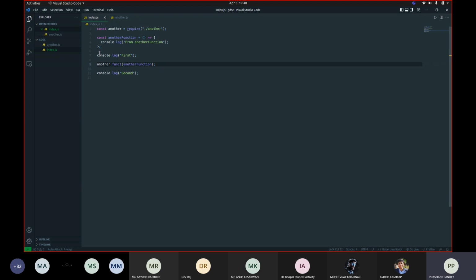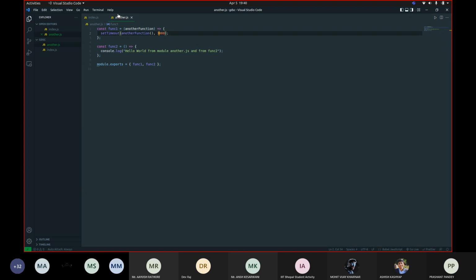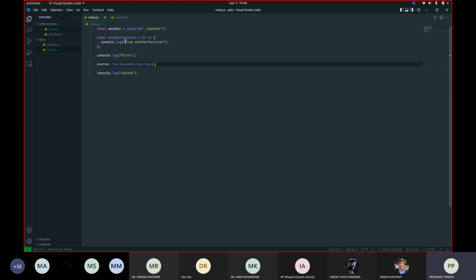So here I haven't changed anything, but all I've done is placed the command which prints first before this, and I call this function one, and the second after it's done processing this. So in synchronous code we should expect first, followed by the output from another function, and then second.